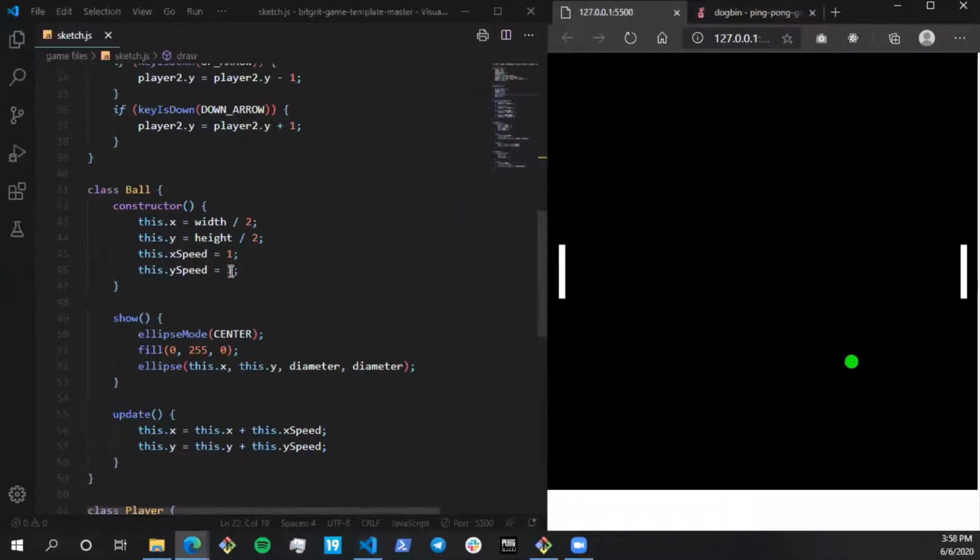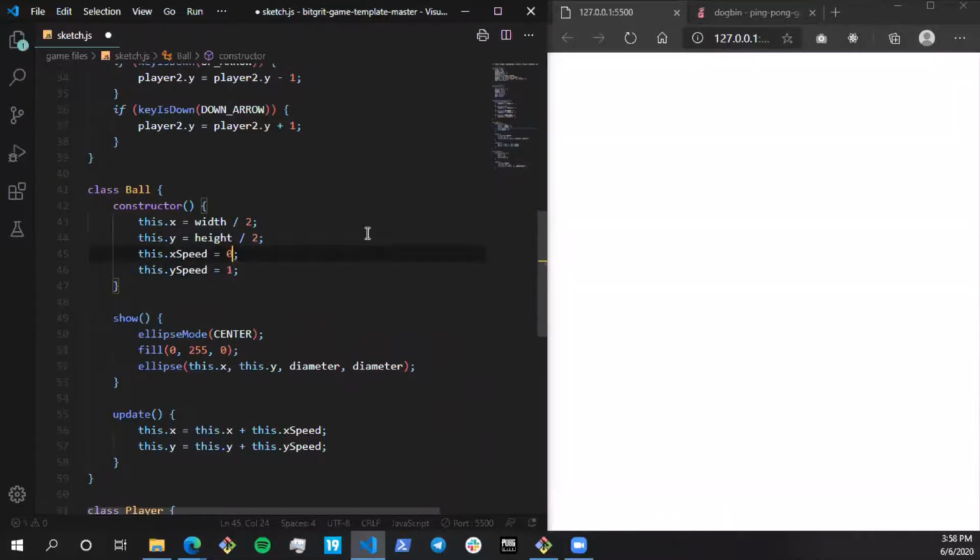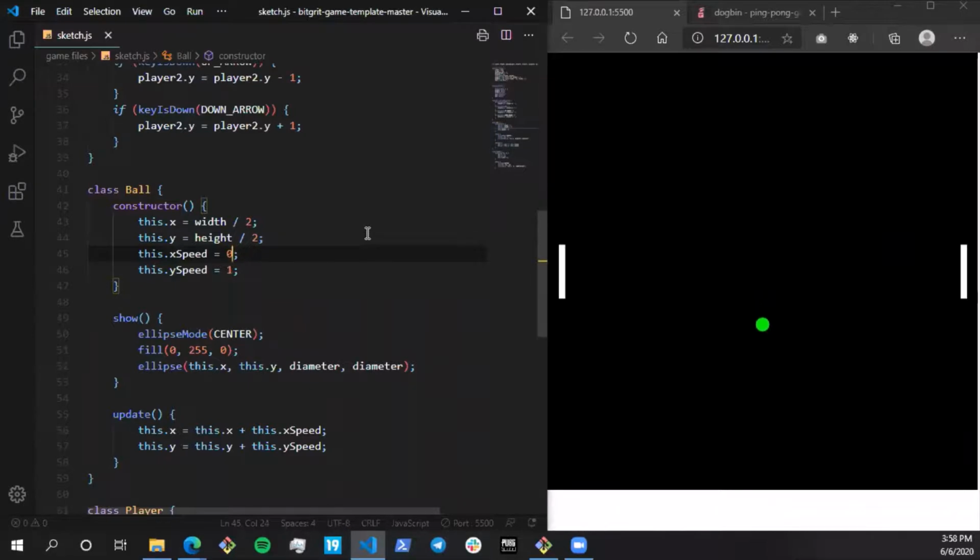If I make the Y component 0, it's going to be moving towards the right. And if I make the X speed -1, it's going to go towards the left. The same thing with the Y speed: if Y is positive, it's going towards the bottom, and if we keep it negative, it's going to go on top.